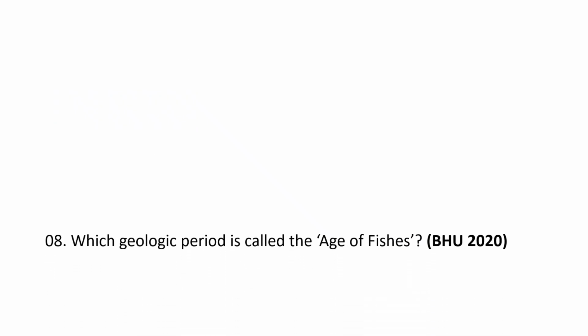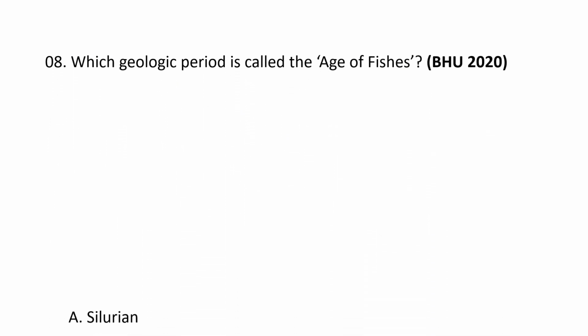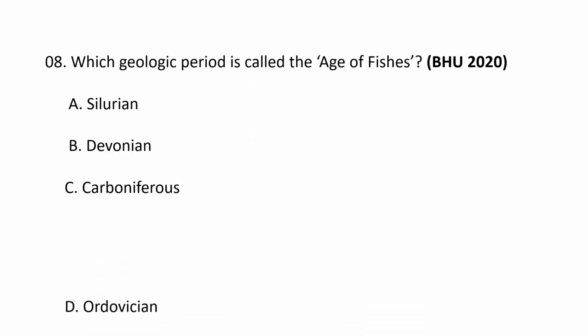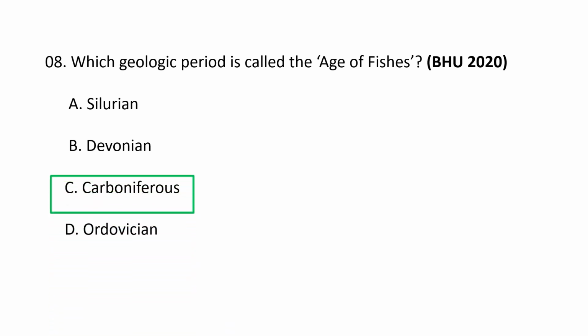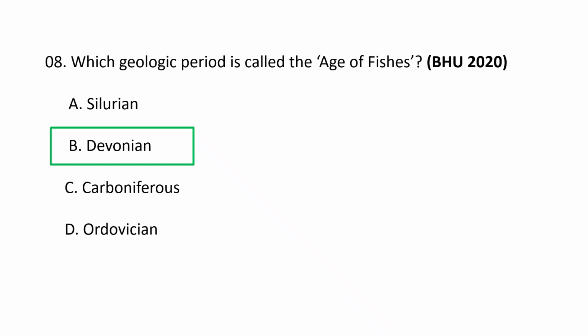Next question. Which geological period is called the age of fishes? Very simple question. A. Silurian, B. Devonian, C. Carboniferous, and D. Ordovician. So obviously Devonian is called the age of the fishes. The Devonian period is widely known as the age of the fishes, and this period, which occurred roughly 419 to 359 million years ago, saw a significant diversification and abundance of fish, making them the dominant vertebrates in the Earth's aquatic environments.